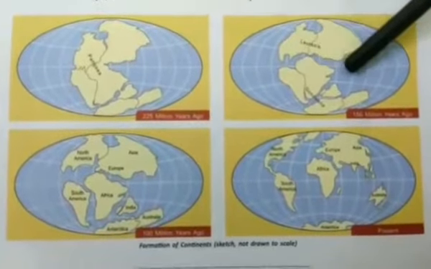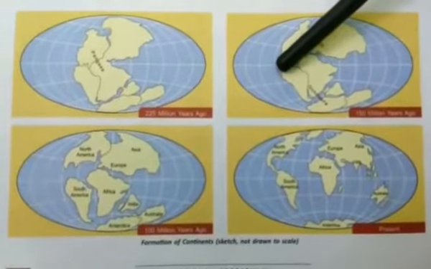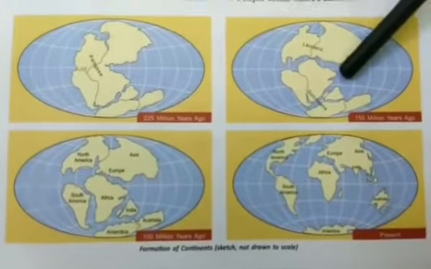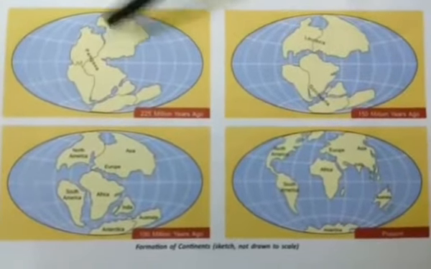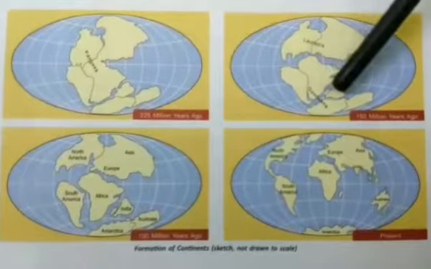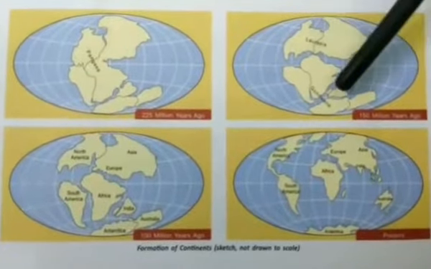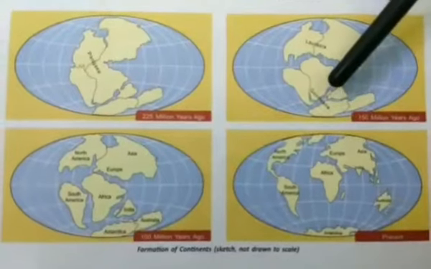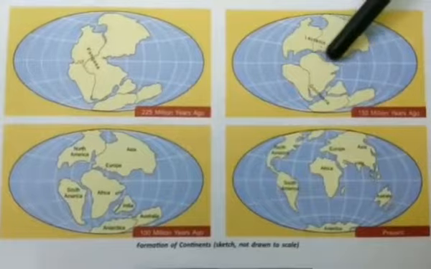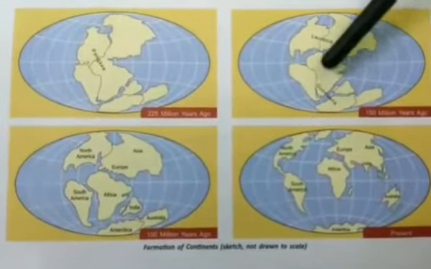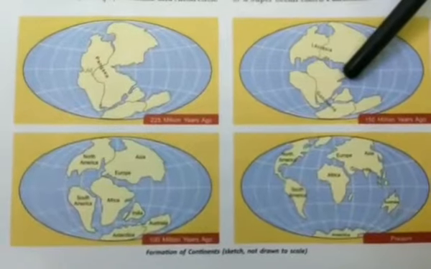And the gap between these two pieces got filled by water and resulted in the formation of a narrow sea, which used to be known as Tethys Sea. So Pangaea broke down into 2 large land masses. The northern landmass used to be known as Laurasia, and the southern landmass is known as Gondwana land. And between these two, between Laurasia and Gondwana land, there was a sea that is known as Tethys Sea.